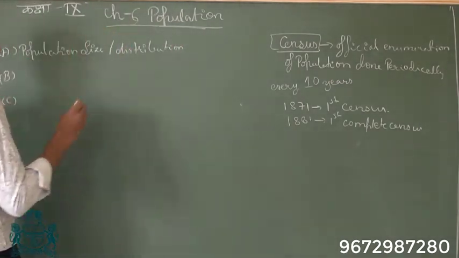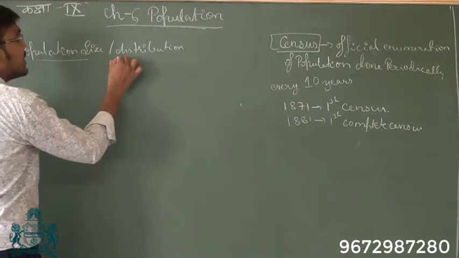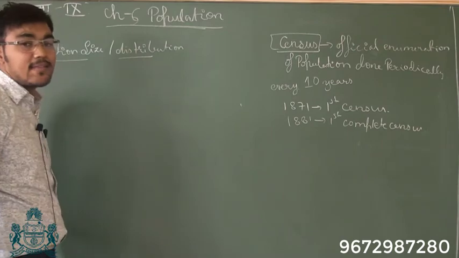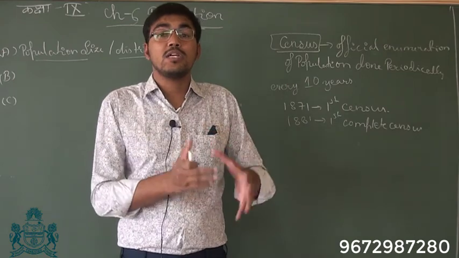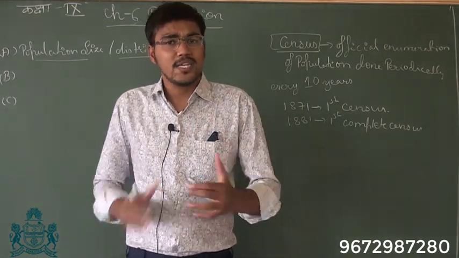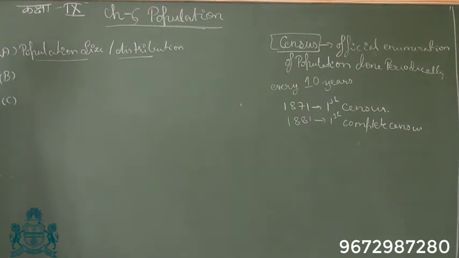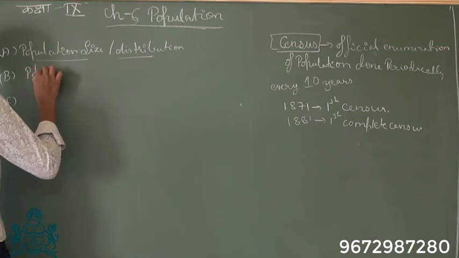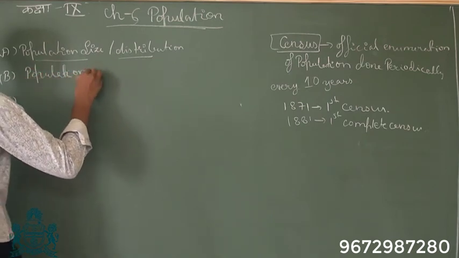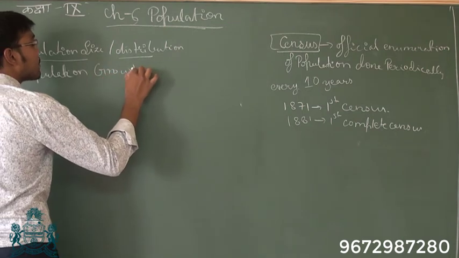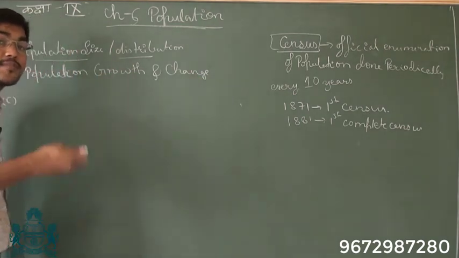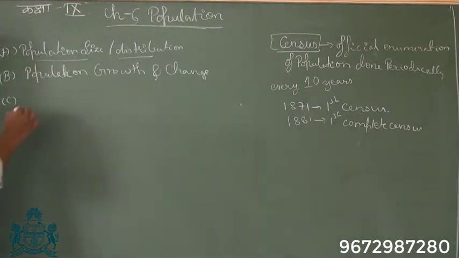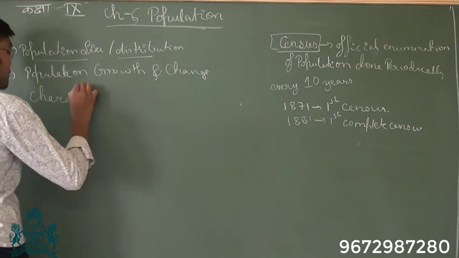So in this chapter we are going to look at three things. First will be population size and distribution. In population size and distribution we will see what is the population size of India, okay, and about the distribution we are going to look at population density and why it varies. Then we are going to look at the growth and changes of the population. So why population growth takes place or how does it change, and then we are going to look at a few characteristics of population.